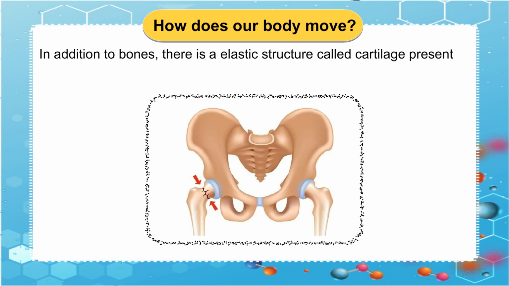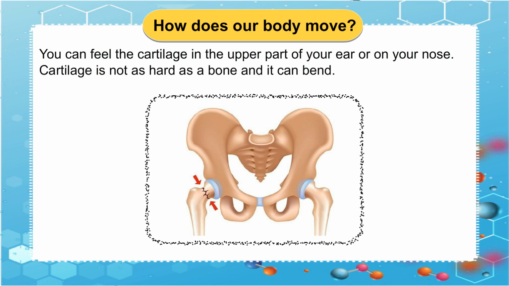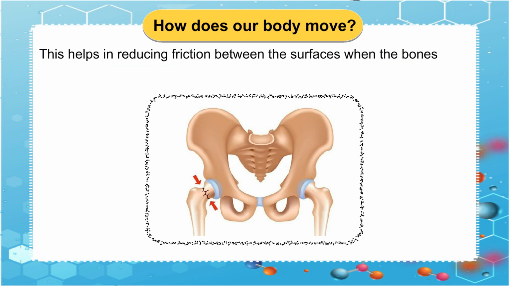In addition to bones, there is an elastic structure called cartilage present in the skeletal system. You can feel the cartilage in the upper part of your ear or on your nose. Cartilage is not as hard as a bone and it can bend. Cartilage covers the surface of a bone where it joins another bone. This helps in reducing friction between the surfaces when the bones move against each other.